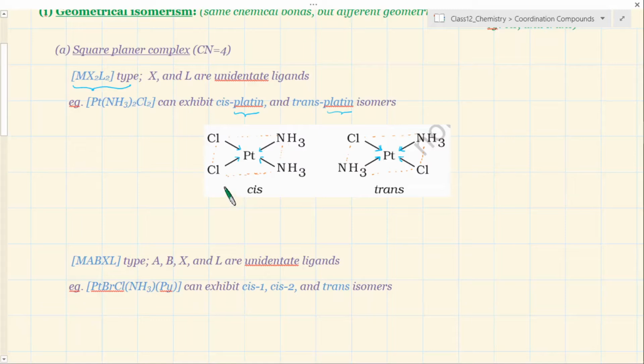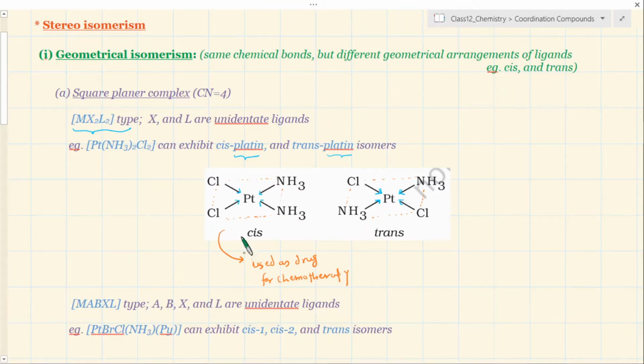By the way, just to let you know, this cis isomer is used as a drug for cancer treatment in chemotherapy, and this one is not useful. See the difference. I'm writing this specifically to let you know how important isomerism is. Just the spatial arrangements are different, and that leads to completely different properties. So for square planar complex MX2L2, this is the best example to know it.